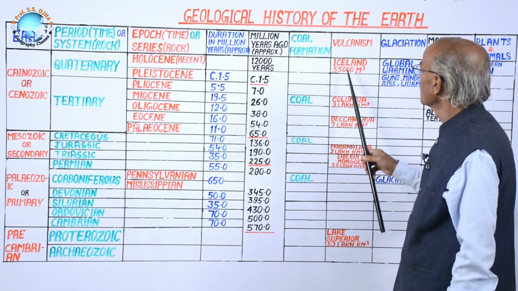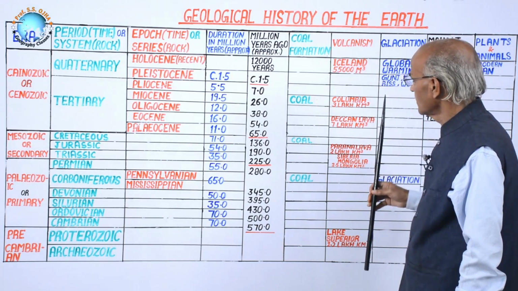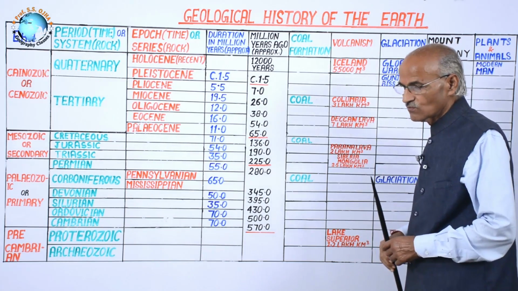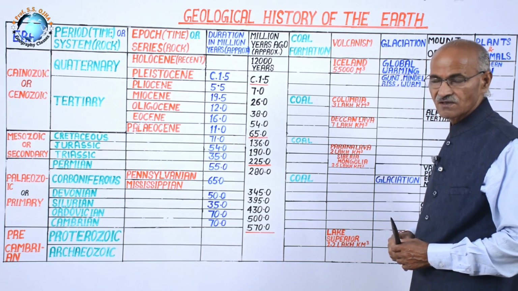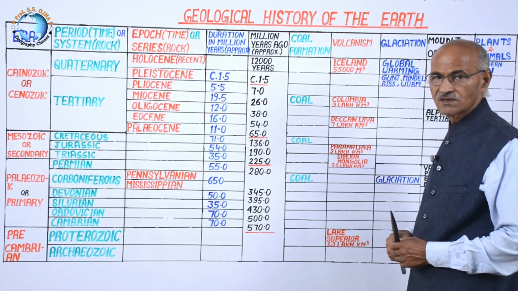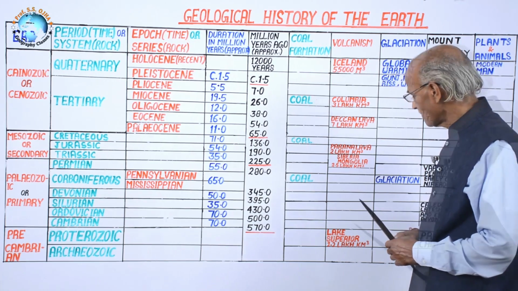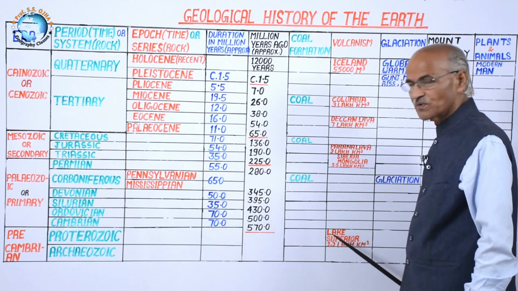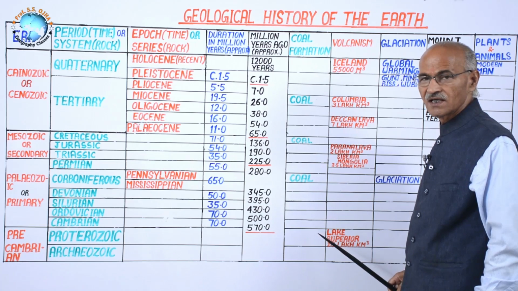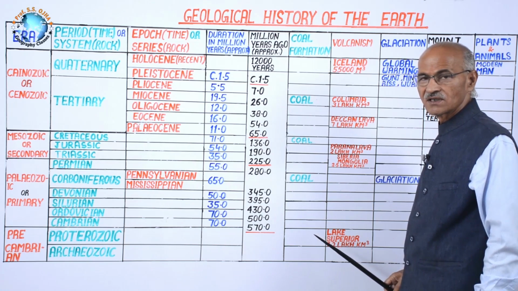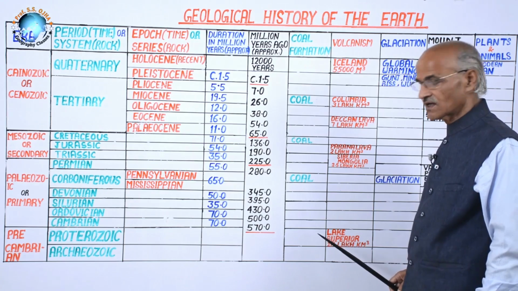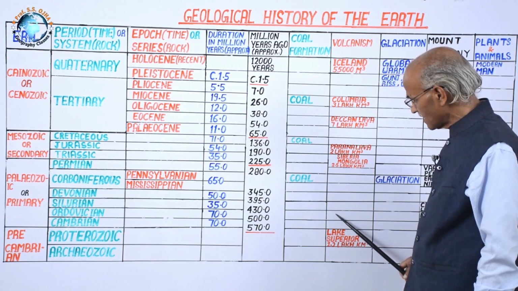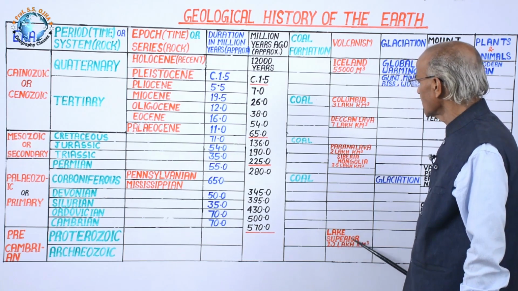Now come to volcanism. Because of plate movement or crustal fracture, volcanic activities occurred from time to time. This volcanic activity belongs to Lake Superior. Superior is a lake region in the United States, especially along the Canada border. There was a fracture, and volcanic activity occurred.